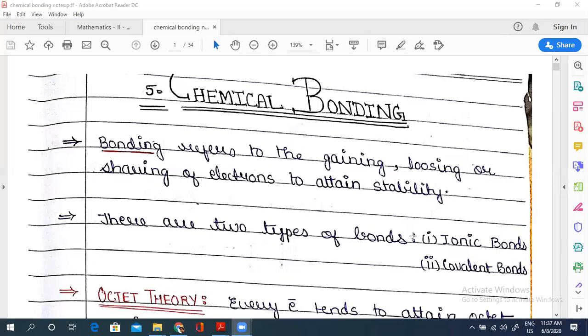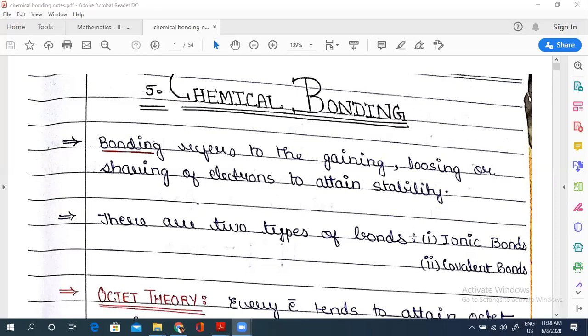Now that attraction can be because of multiple methods, because we know that molecules are attracted because of charges, or what? Sharing. So there are two ways in which an atom will be attracted by another atom or a molecule: either because of development of charge, or because of sharing of electrons.